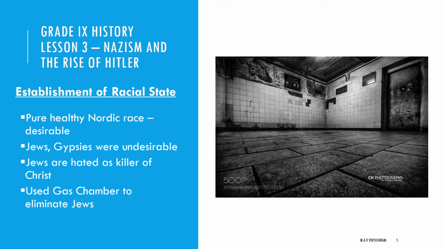You are able to see one room. This was known as the gas chamber. In the gas chamber, he made all the people stay. Then a shower of poison gas was used to kill them. So added together, he killed a large number of people. This is known as the gas chamber.